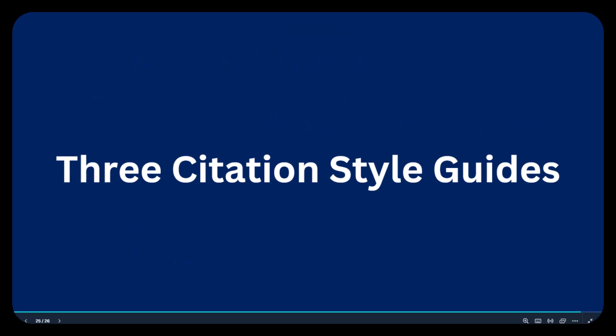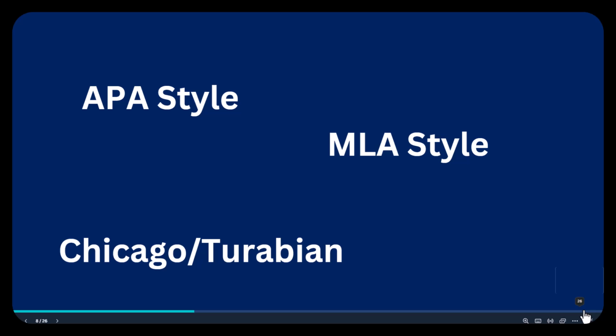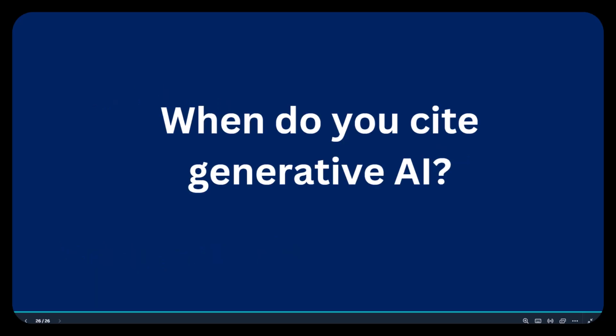In this video, we will be taking a look at what 3 citation style guides say about when to cite generative AI. These 3 citation style guides are, first, the APA style, second, the MLA style, and third, the Chicago-Turabian style, hereafter referred to as just the Chicago style. We will begin talking about when you should cite generative AI. The 3 style guides do not state when to cite in the same way.